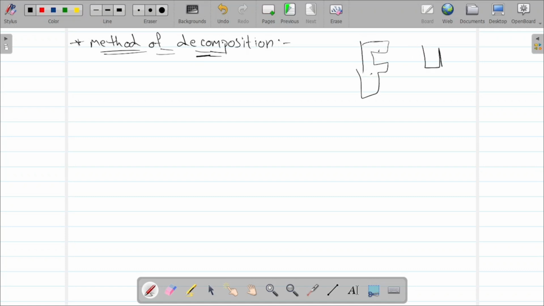This is an object of different shape, and from this also we can find the center of mass. How can we find the center of mass for these particles? We are going to divide it into pieces. For example, let's consider the symbol F.